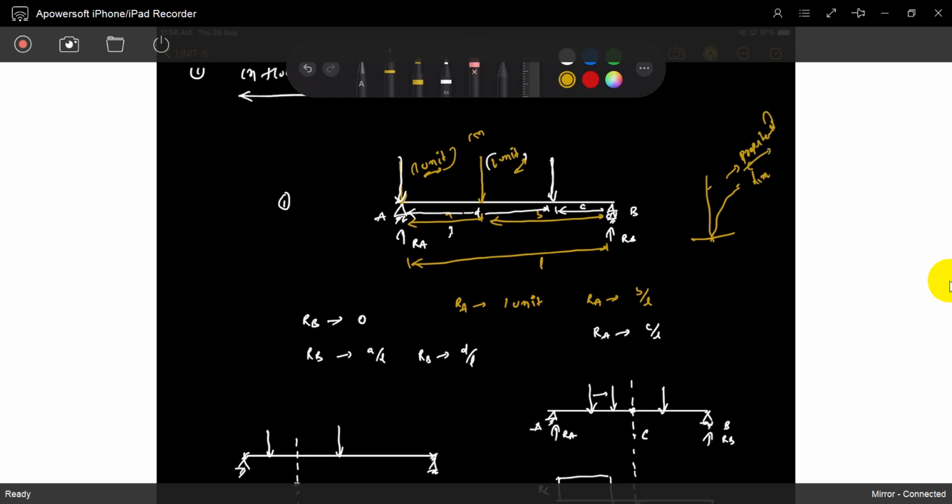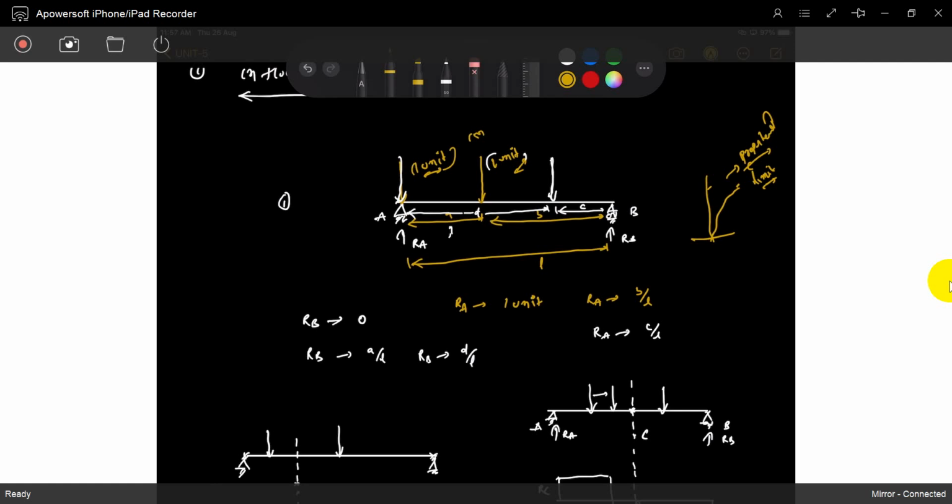Most probably we design below the yield point or proportional limit. That's why we can multiply. If you know the influence of one unit load on a particular quantity, you can multiply with any number of loads, and for any quantity also.